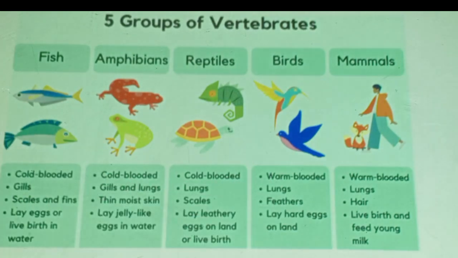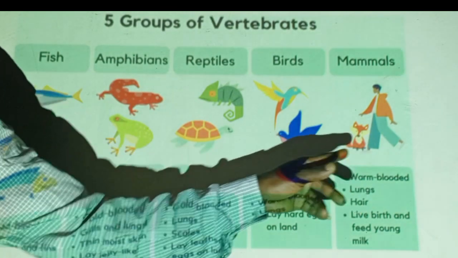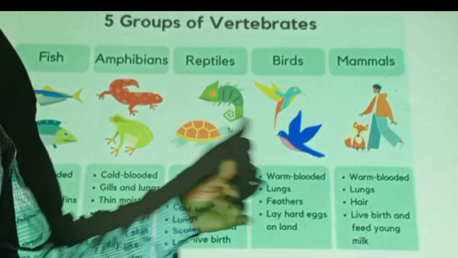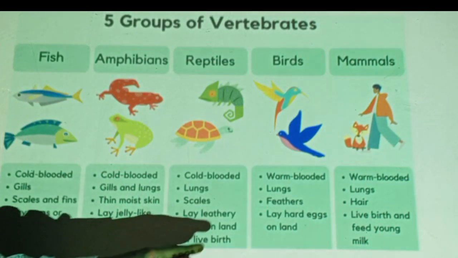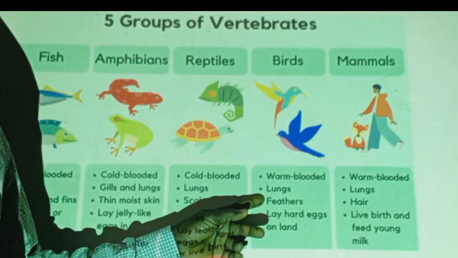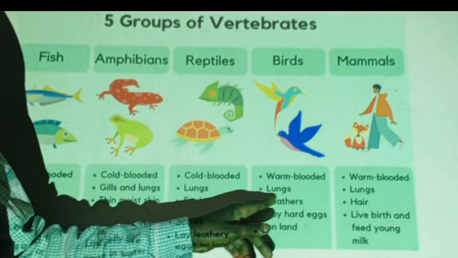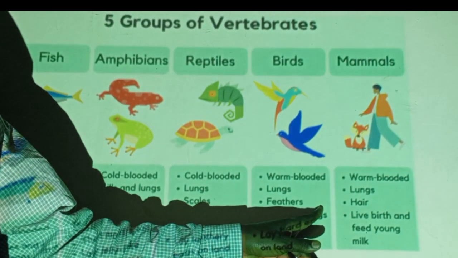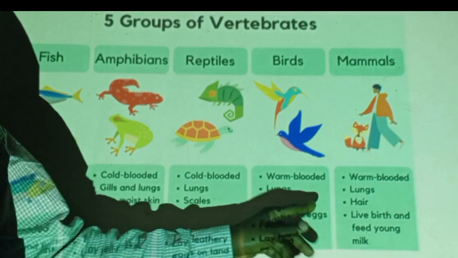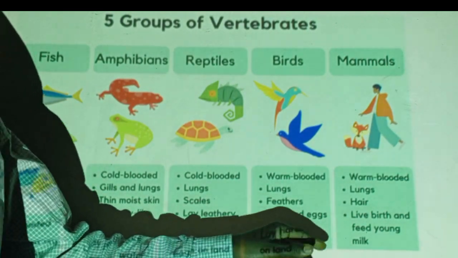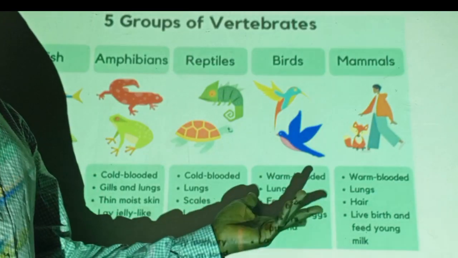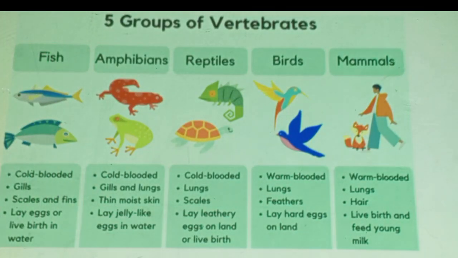When it comes to birds, they are similar to mammals, warm-blooded. They can maintain a constant body temperature. They use lungs. They have feathers. The unique feature of birds is having feathers, and they lay eggs covered by a hard shell, on land. When it comes to mammals, they are warm-blooded. They have lungs for breathing. Their body is covered by hair. They give live births and feed their young with milk. They have mammary glands.